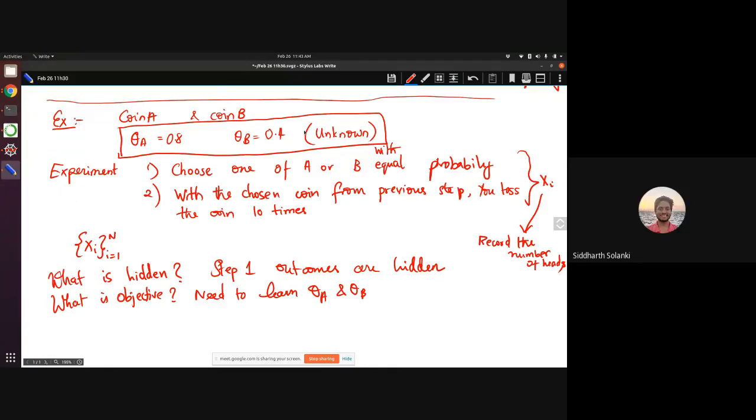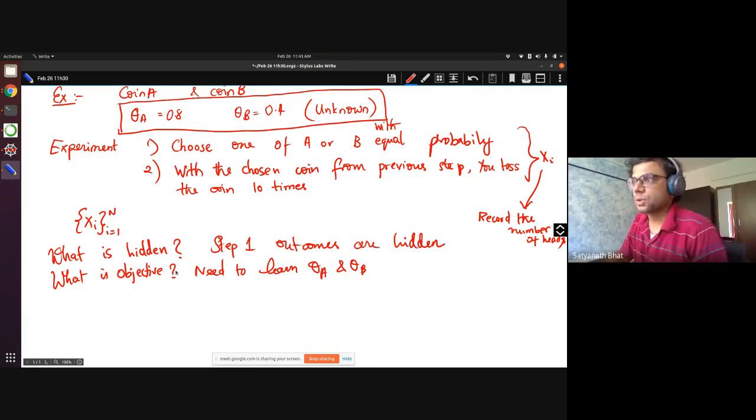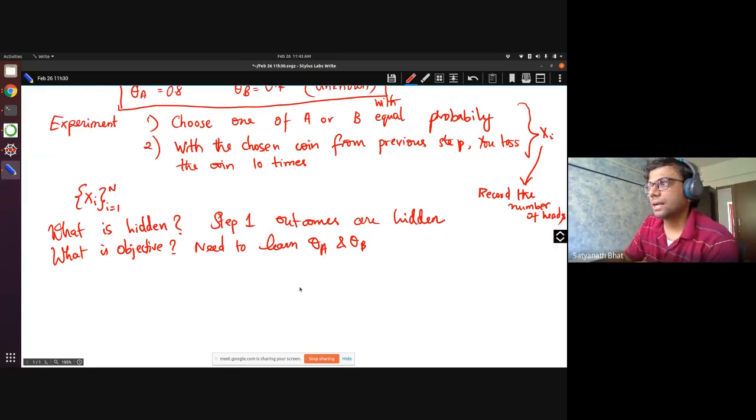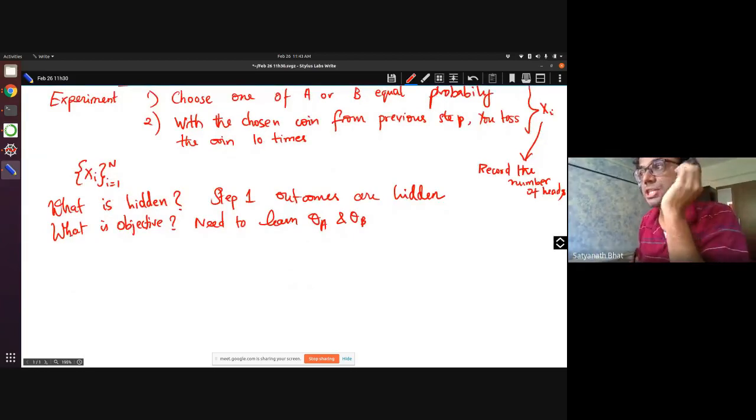So now, how do we do this? That is the question. Let's try to do each of these steps. First, we have to start with some initial guess. You can choose this perfectly randomly. What I will do is choose some values like this, let's say 0.6 for theta A 0, and theta B 0 is let's say 0.5, something like this.